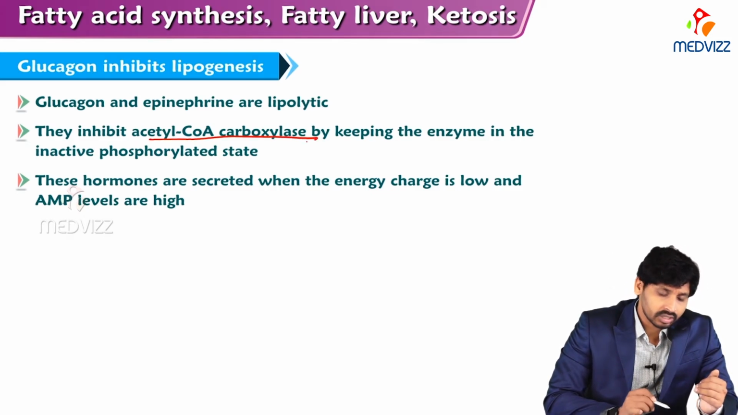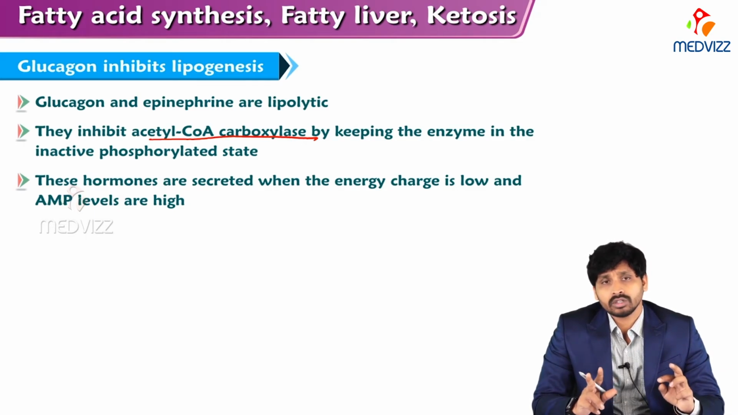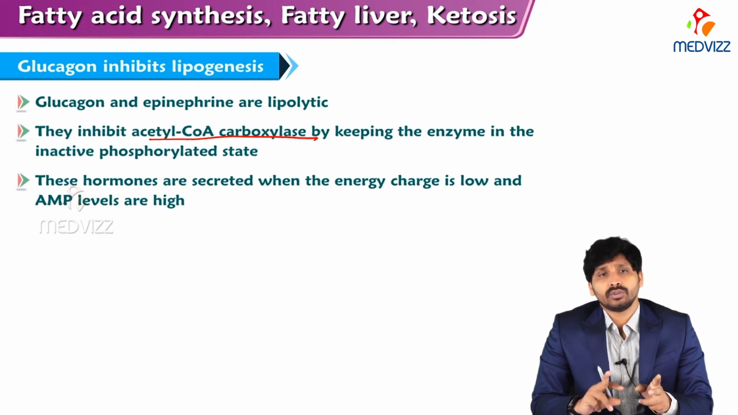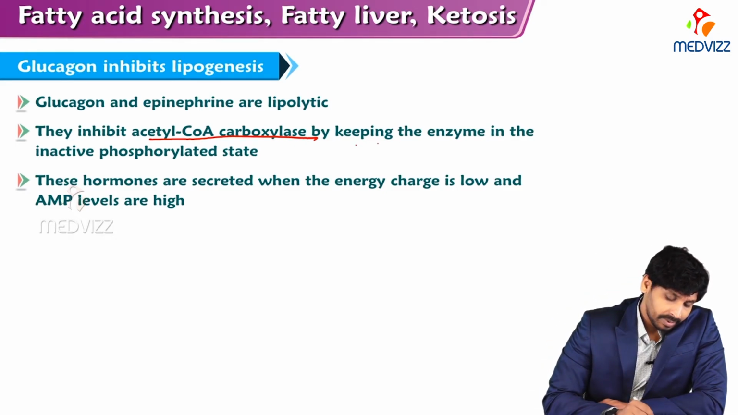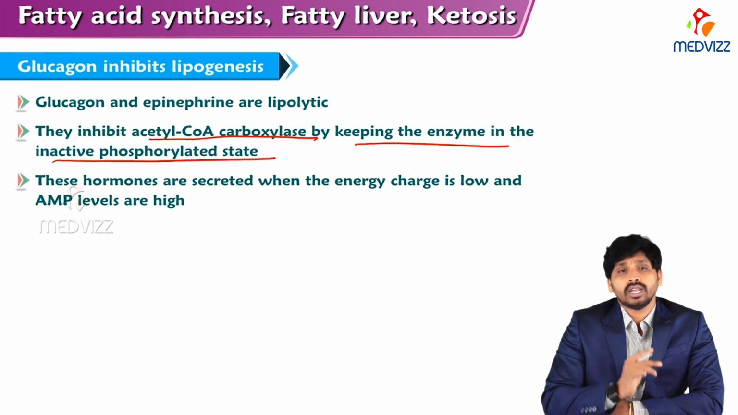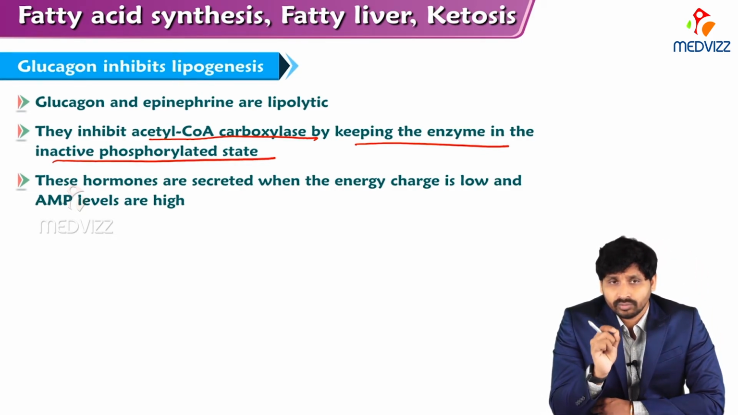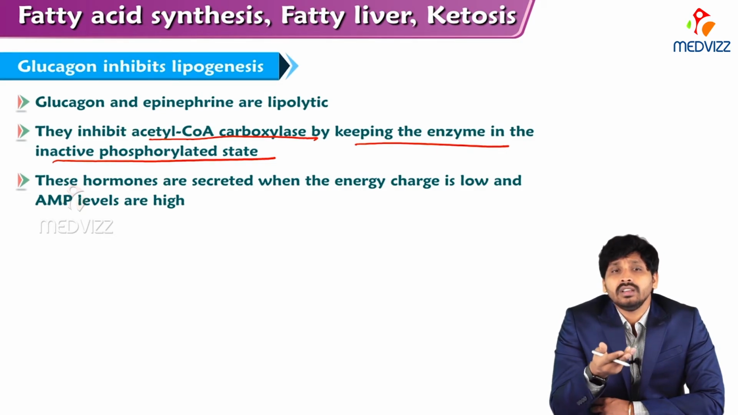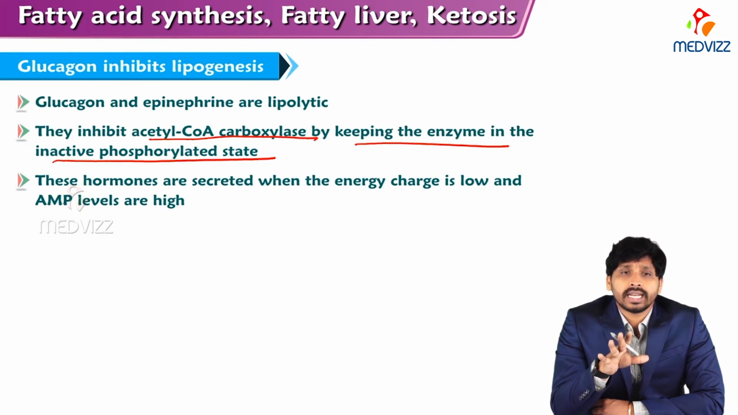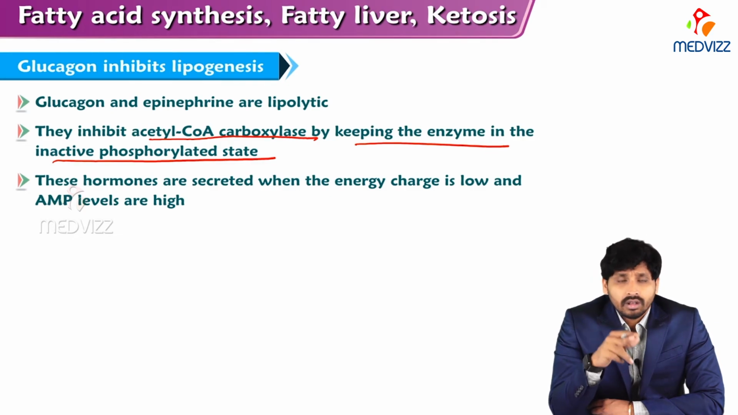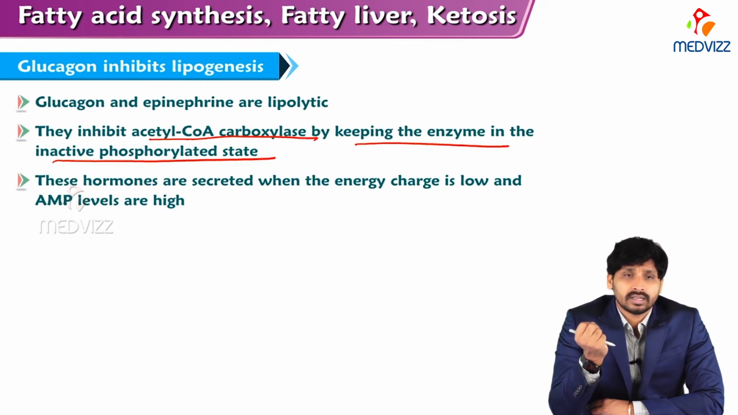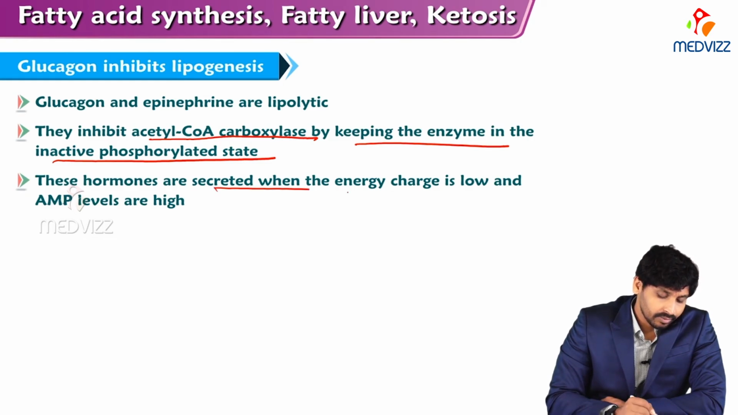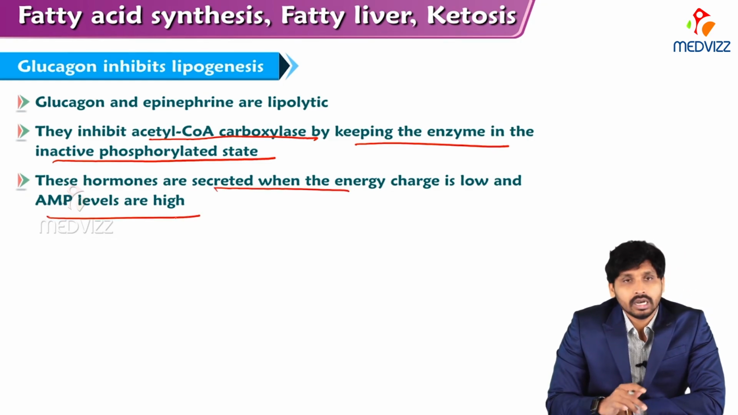They inhibit acetyl-CoA carboxylase, as we have already said. Acetyl-CoA carboxylase exists in dephosphorylated and phosphorylated states. Glucagon keeps the enzyme in the inactive phosphorylated state. That means glucagon adds the phosphate group to this enzyme and keeps it inactive, whereas insulin removes the phosphate group and makes it active in the dephosphorylated state. But it is quite opposite in the case of hormone sensitive lipase. These hormones are secreted when energy charge is low and AMP levels are high.